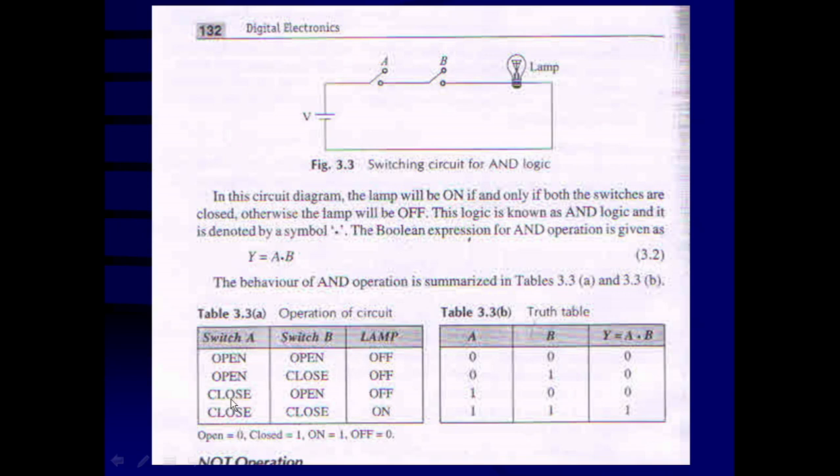Only in one condition is the lamp going to be on, that is when switch A is closed and switch B is closed. The circuit will be complete and the current will flow through the lamp, and the lamp is going to be on. So that is the last condition. Corresponding to this, the open position of the switch corresponds to logic 0, the closed position corresponds to logic 1. Bulb on is logic 1, and bulb off is logic 0. So from the operation of the circuit, we can prepare a truth table in 3.3b for the AND gate.